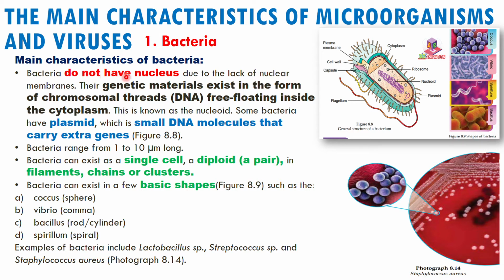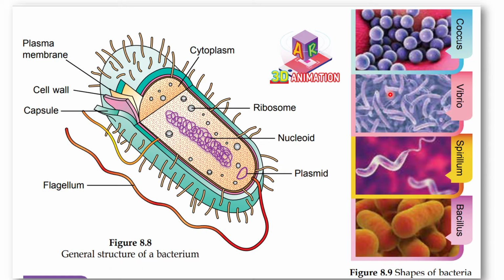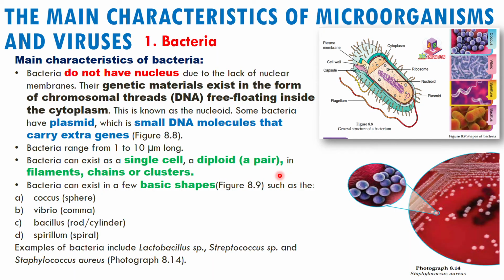They do not have a nucleus due to the lack of nuclear membranes, which means they are prokaryotes. Their genetic material exists in the free form of a chromosomal thread. As you can see right here, it is called the nucleoid, free floating in the cytoplasm. There is also plasmid. Okay, what is plasmid? Plasmid is a small DNA molecule that carries extra genes.